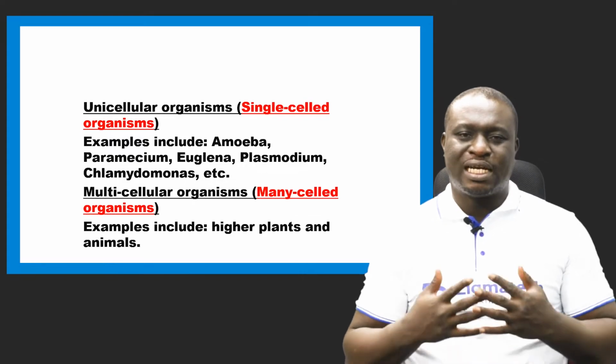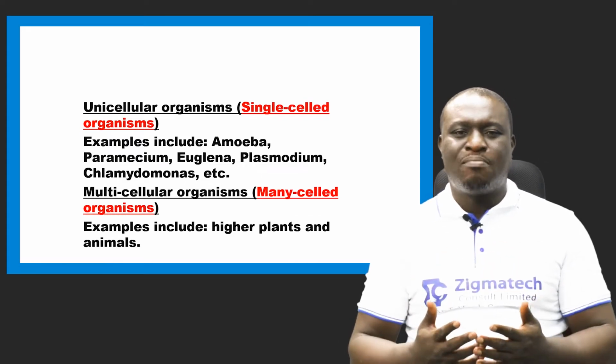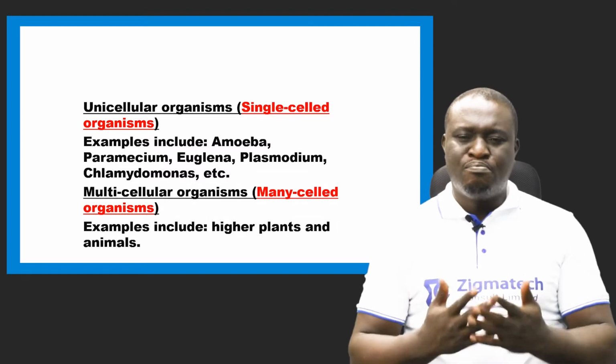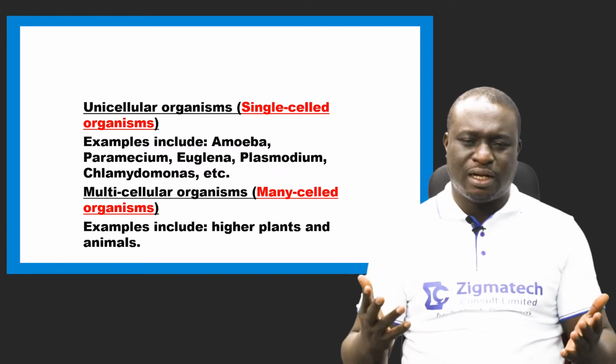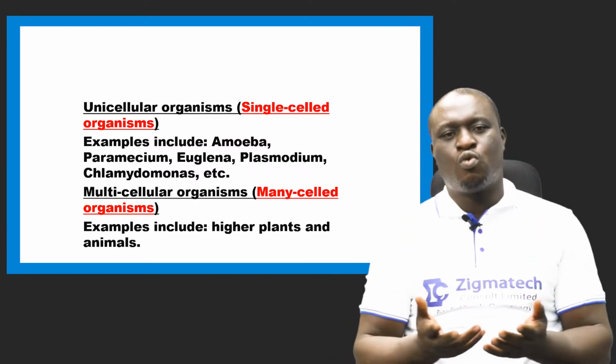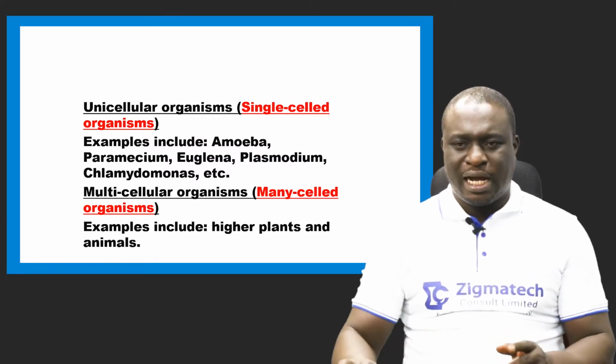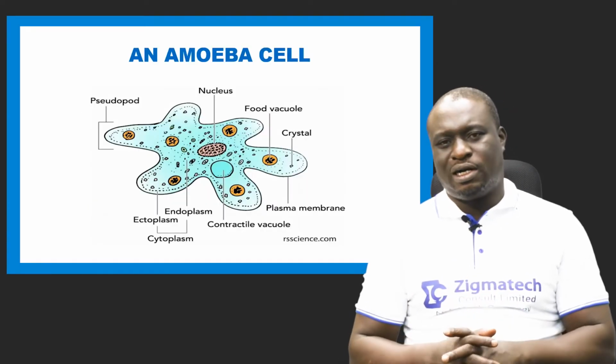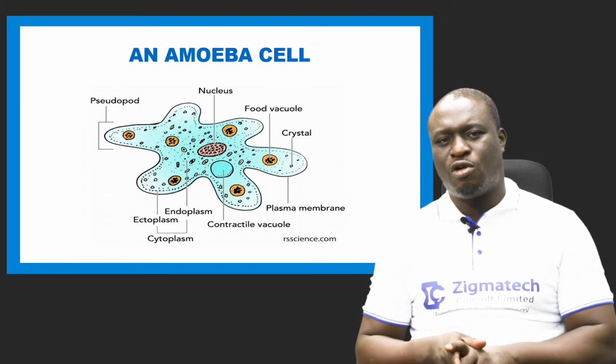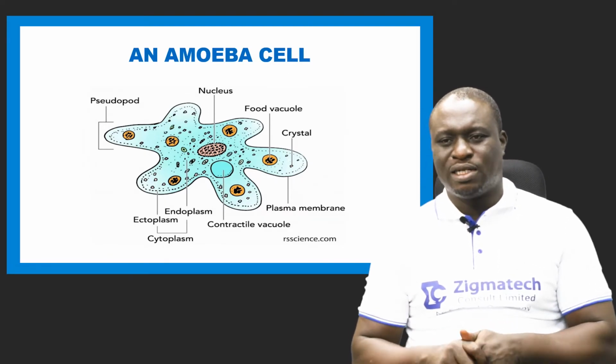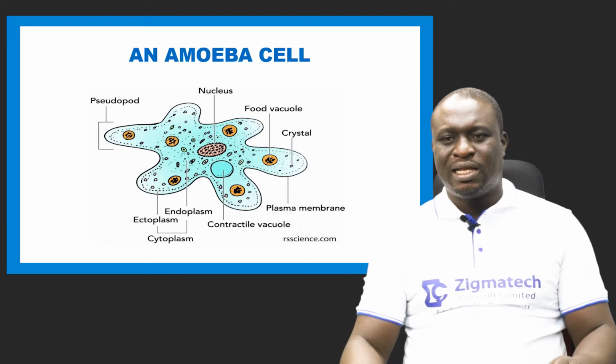It simply means that in you and me, we have billions of cells. So many cells in us that make up who we are. Now, let's take a look at the structure of an amoeba cell. As you can see there, the cell can move.